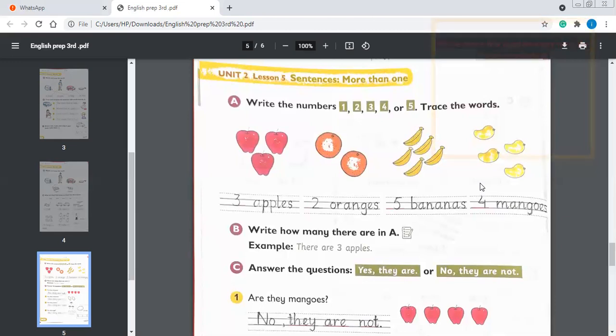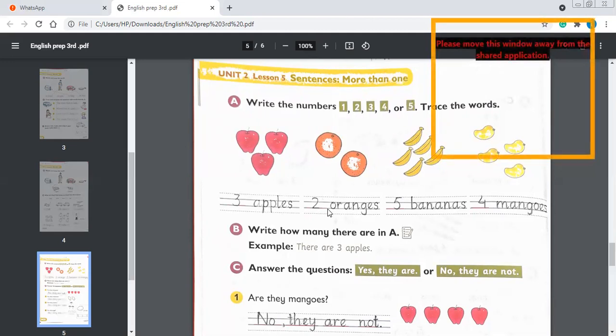Okay, I have traced the words as they have told us: trace the words and write the numbers also. So I have written the numbers also, and I have traced this word.